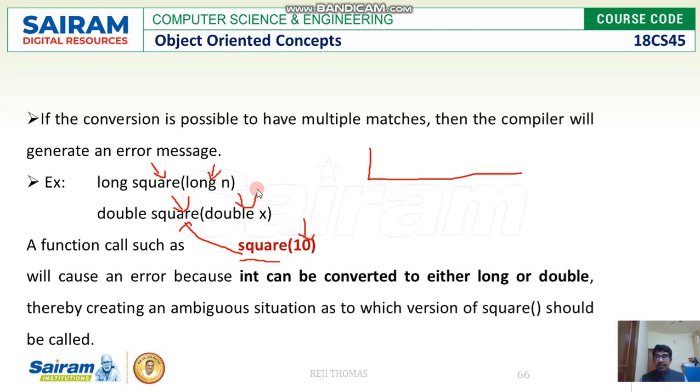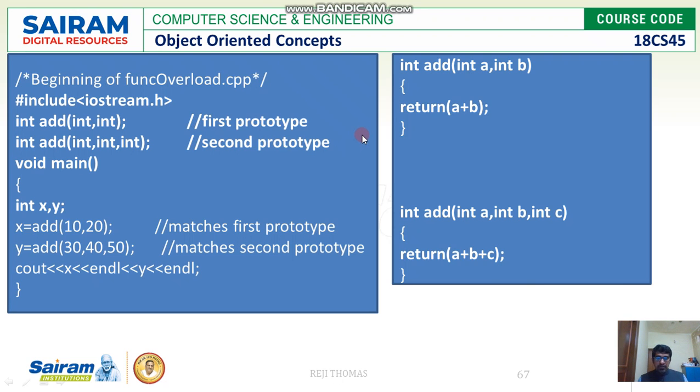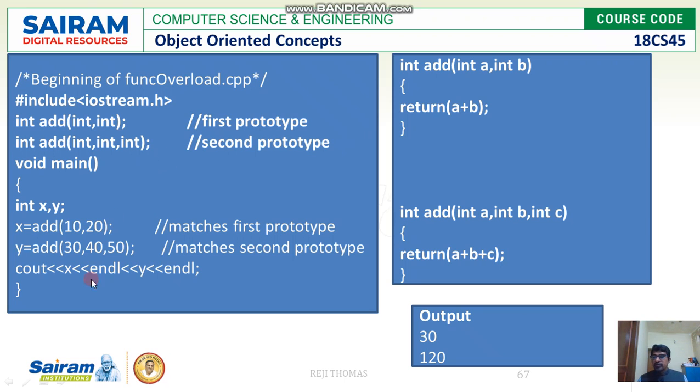So it can be converted to either long or double, which creates an ambiguous situation and is going to give an error. So we should avoid this kind of case. Why does this happen? Because your system supports integral conversions. Smaller integers will be converted into larger ones. Integers will be converted, let me repeat, into long or double. So let us see the complete program for this.